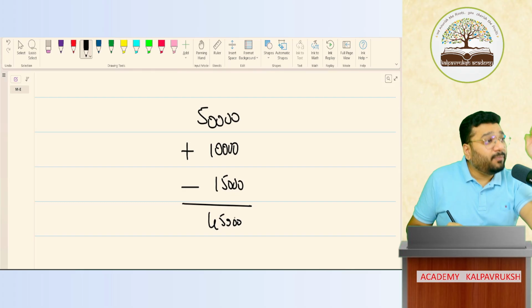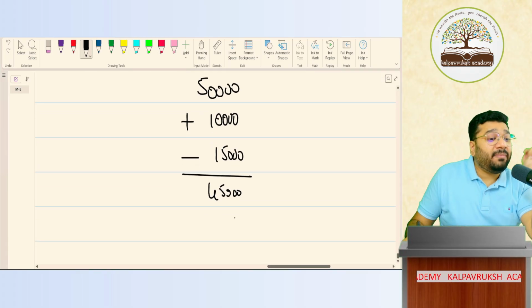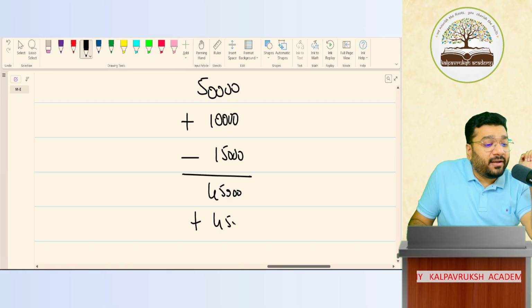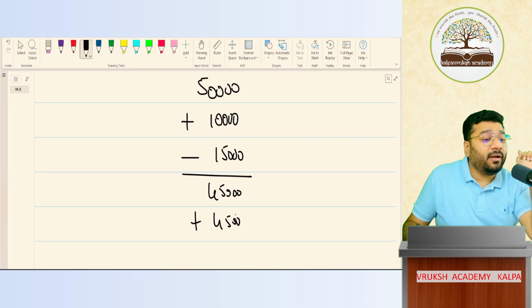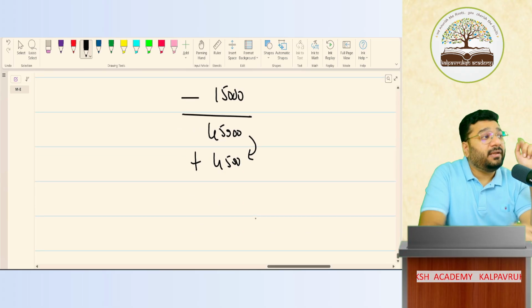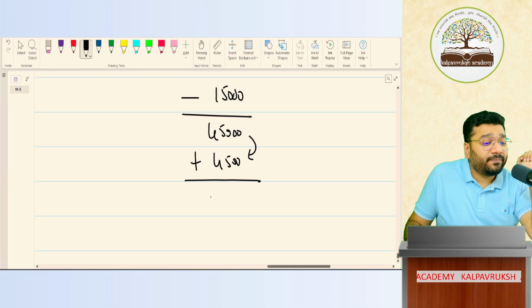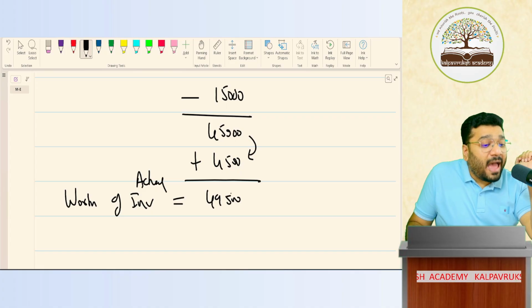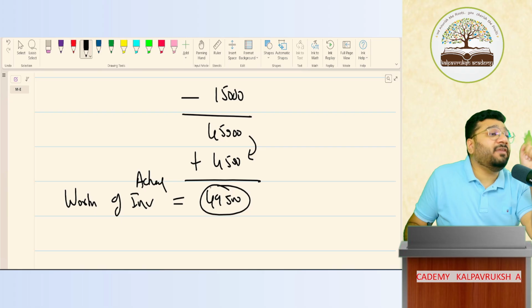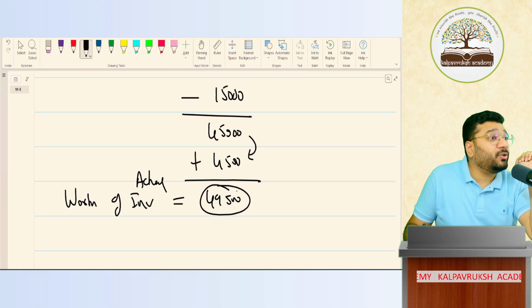Your money with the investor is how much? 45,000. Besides that, he has to pay me 4,500 more as income. Don't say interest; it is return on investment. From that person, how much money should I recover? 49,500. This is the worth of the actual investment. Actual investment, yes or no? I'm supposed to receive 49,500 in future. This is actually my investment value.